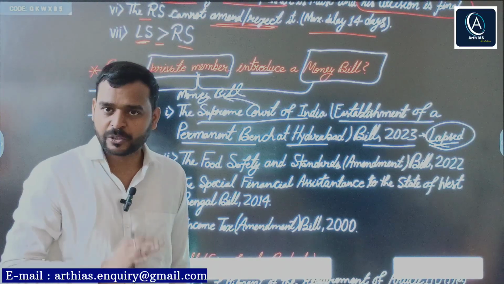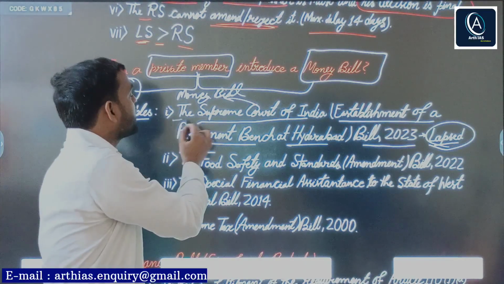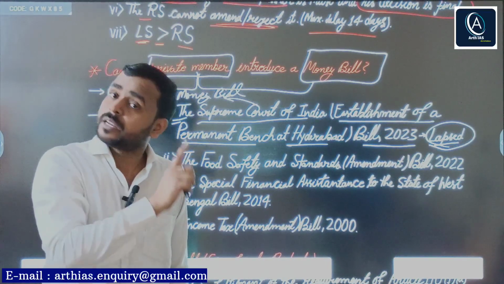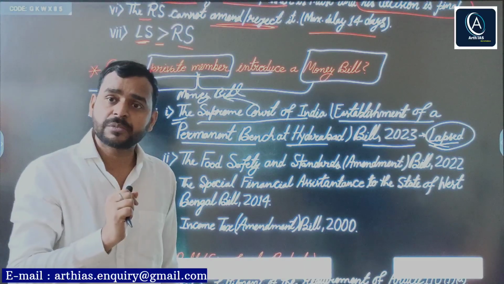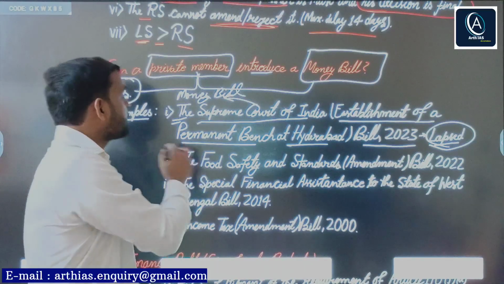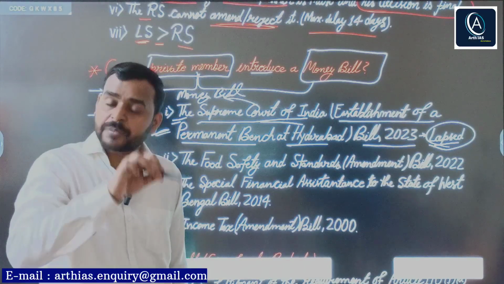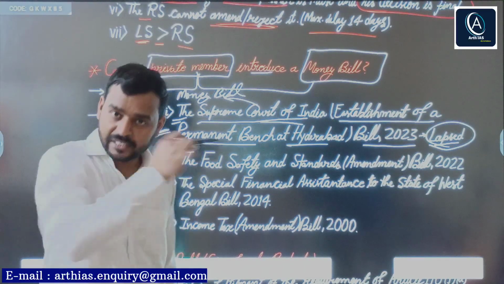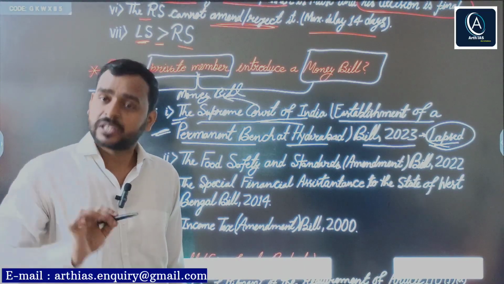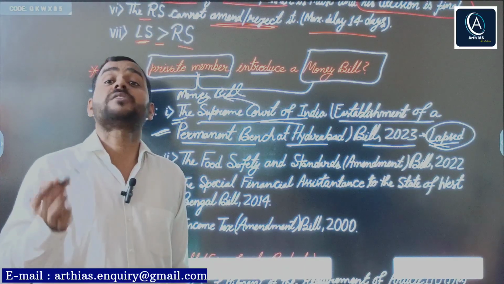Because the ruling government has majority. And again here, as you know, two conditions should be fulfilled. Even when a private member is introducing a money bill, he also has to fulfill that condition, meaning he requires prior recommendation of the president. And how will he get the prior recommendation of the president? Through the secretariat. For example, this bill is related generally to the law ministry, so here the secretariat of that ministry will channelize this bill to the president, and it depends on the president whether he gives his recommendation or not. Why? Because the president acts on the advice of the council of ministers.